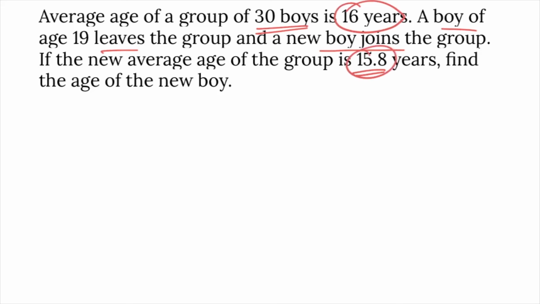Remember, while doing average problems, whenever replacement is done, use this: new value is equal to old value plus or minus changes. I will tell you how to apply this. If you see the problem, average of group of 30 boys is 16 years.